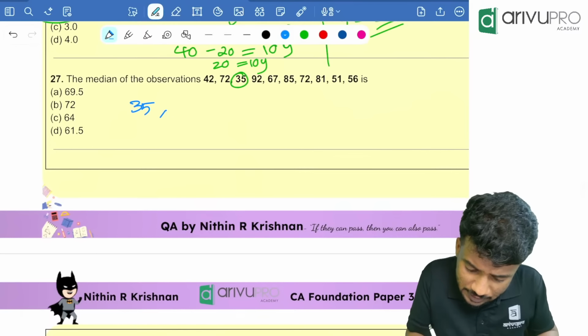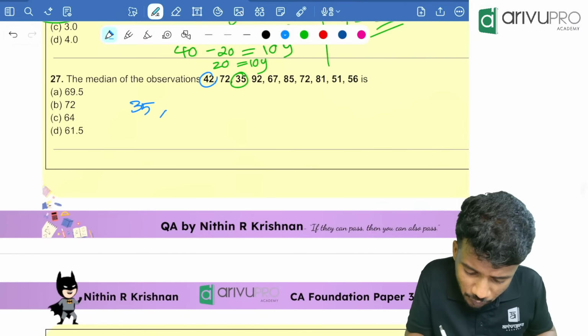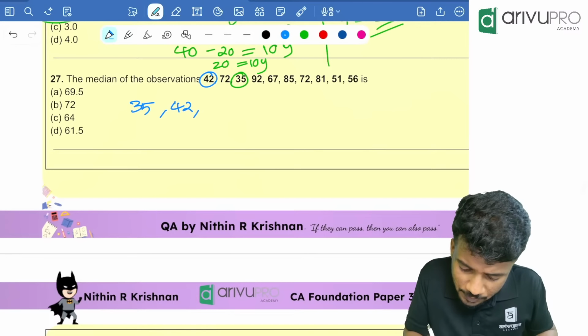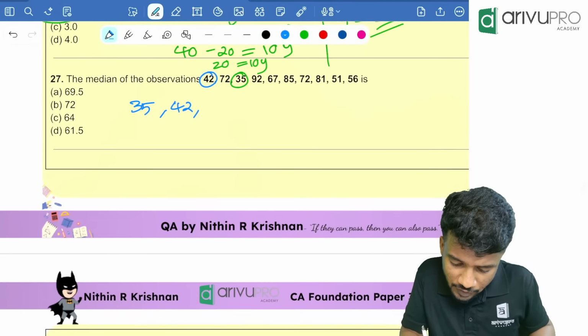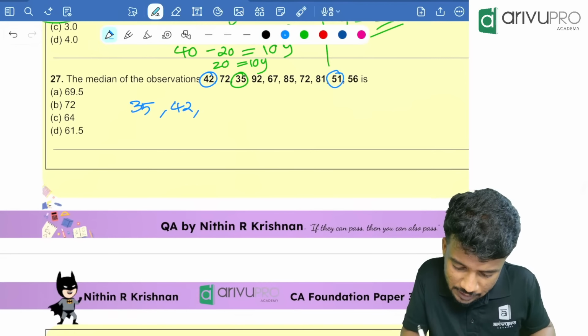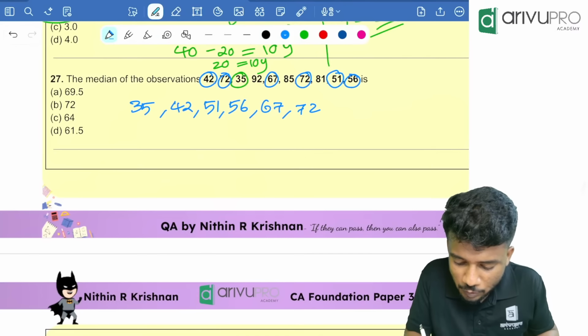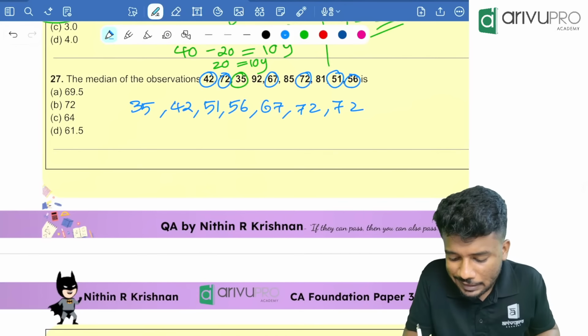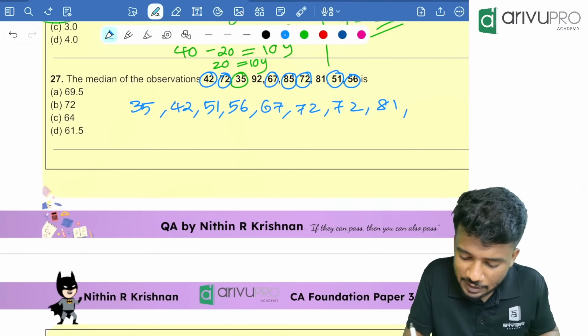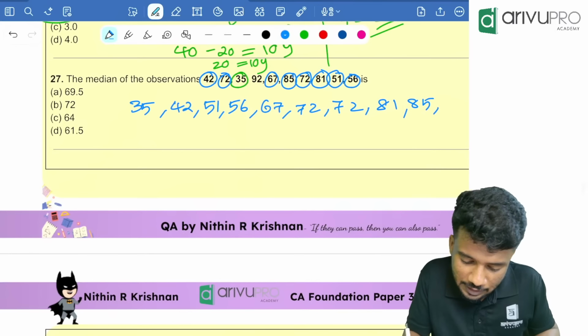35. Then the next biggest number is how much? 42. Next biggest number? 51. Then 56. Then 67. Then 72, but 72 is repeated two times, so I am writing 72 again. Then 81, then 85, then 92 finally.